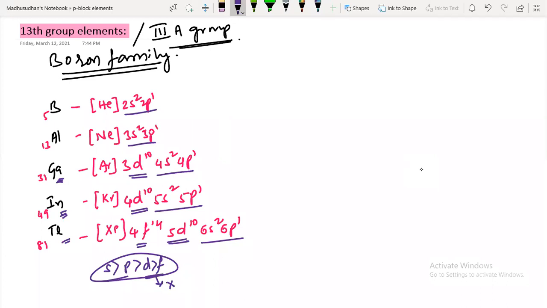So now, what is the general valency electronic configuration? They follow the inert gas configuration, and the last one is ns2 np1. Isn't it? ns2 np1. Okay, guys. Now, one by one, we'll discuss. Just note down these things.